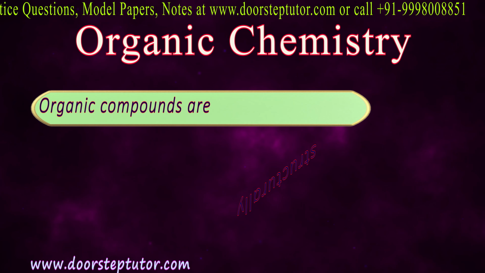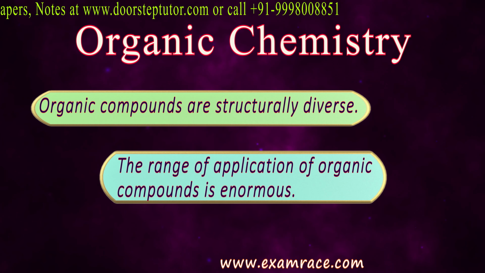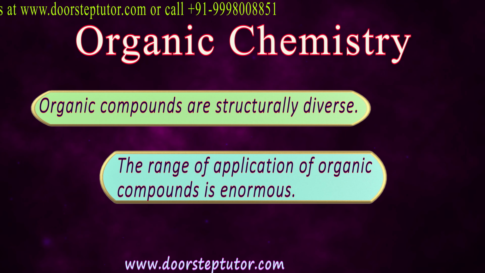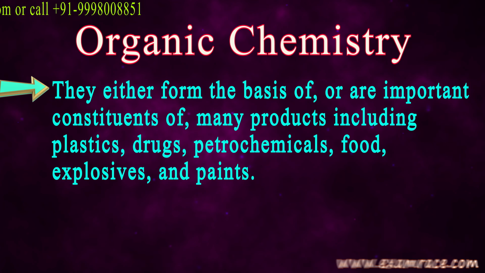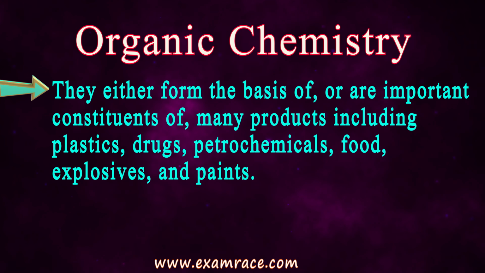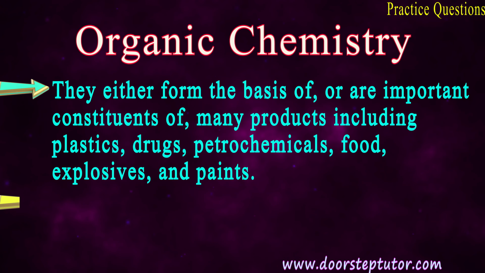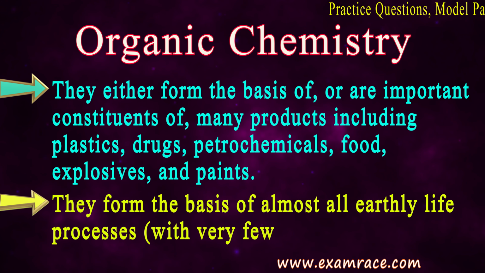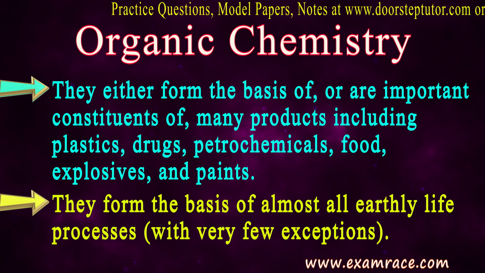Now, these organic compounds are very diverse structurally, and the range of application of organic compounds is enormous. Okay, they either form the basis of or are very important constituents of many products, including plastics, drugs, petrochemicals, food, explosives, paints. They form the basis of almost all the life processes that happen on earth, except some cases. Okay, there are always some exceptions.